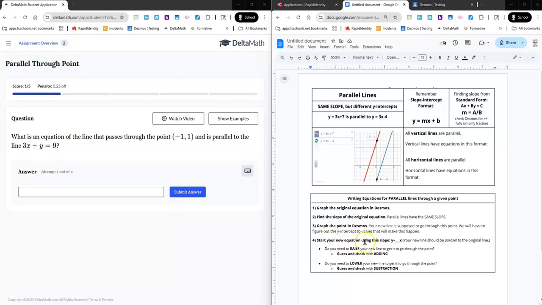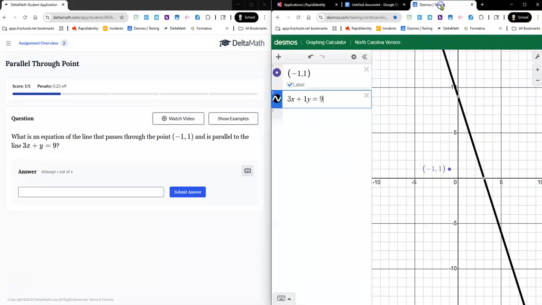We're going to start a new equation. We're going to raise or lower the line. So it's helpful to remember that if you have a standard form equation, then you're going to want to get your slope by putting whatever's in front of x over whatever's in front of y, a over b. All right, so let's look at what that looks like. So I've already got the point in, and here's this equation.